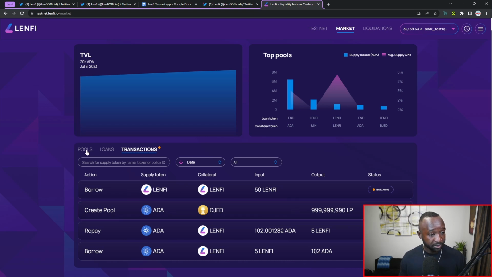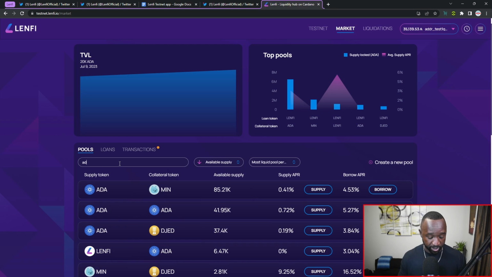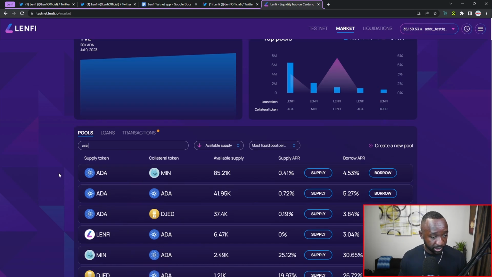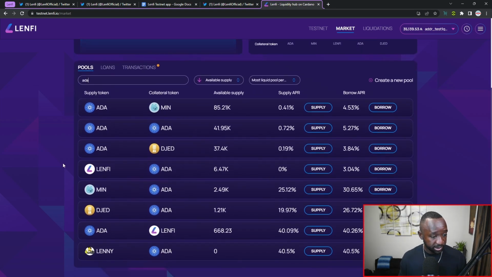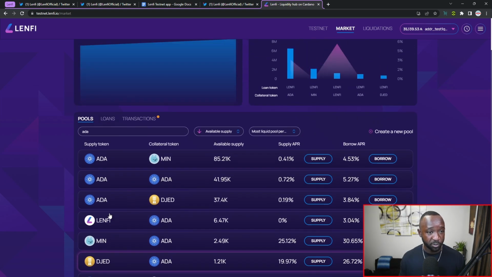So let me actually go back to pools. I'm going to search for ADA. And let's see, I don't see my pool listed. This could potentially be it, but I didn't put up that much ADA. So I actually don't see my pool here just yet. And so I'll have to double check to see exactly what needs to occur before the pool is visible. Again, this is all part of the testnet, double checking things, making sure things are working as expected.